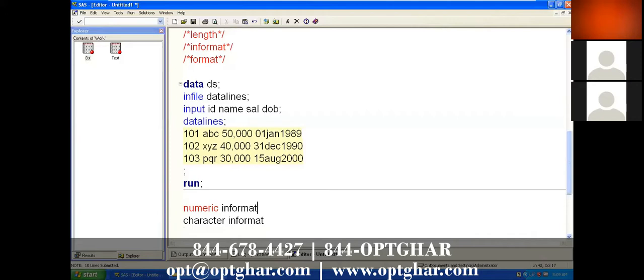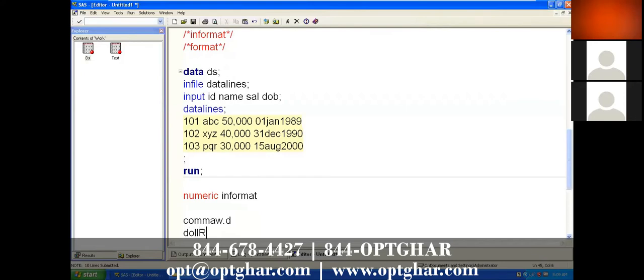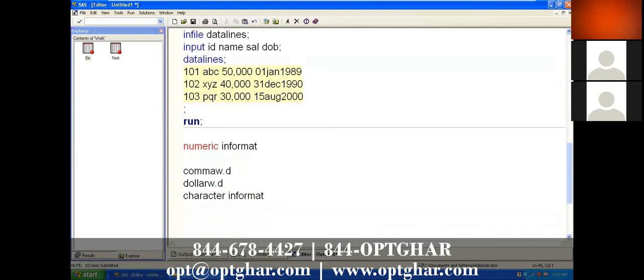What are the numeric informats? We have two kinds of numeric informats: one is comma w.d, and one is dollar w.d. Let's talk about character informats. When you are unable to read the character data into a variable, we need to use a character informat so that the system can understand and read it.